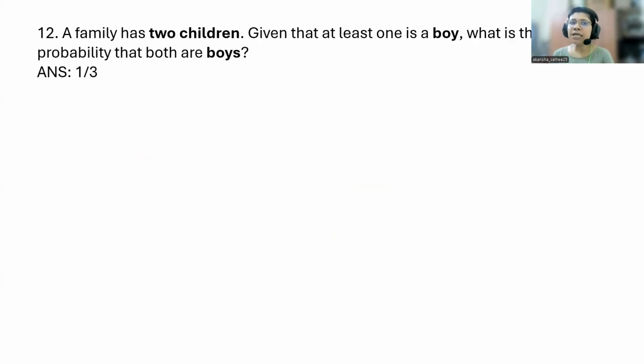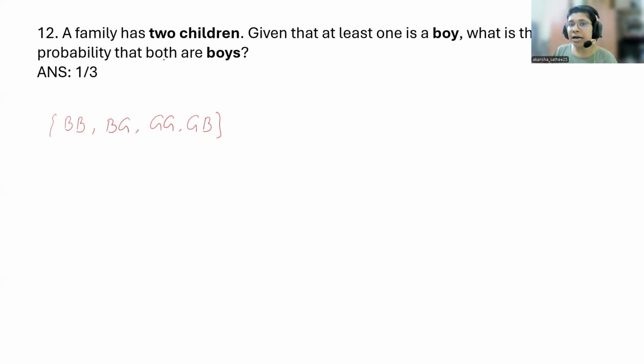Okay, a family has two children. Given that at least one is a boy, what is the probability that both are boys? So if a family has two children, the total outcomes could be boy and boy, boy and girl, girl and girl, girl and boy. Okay, these are the total possibilities with two children.